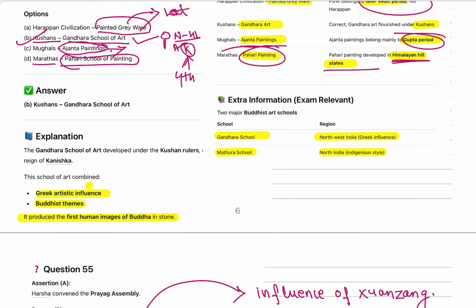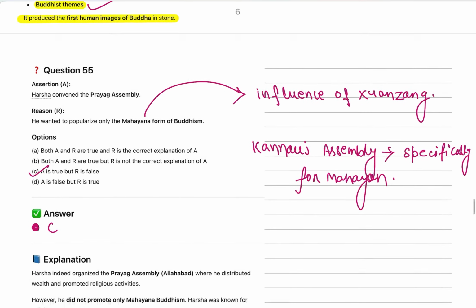In Gandhara art we see Greek artistic influence and Buddhist themes, and they produced the first human images of Buddha in stone. We have also discussed before that the Mathura school, another school of art, was indigenously developed in India, especially in North India.